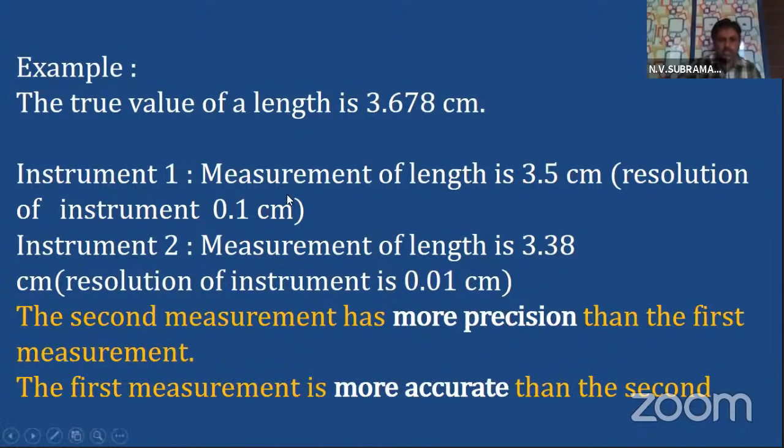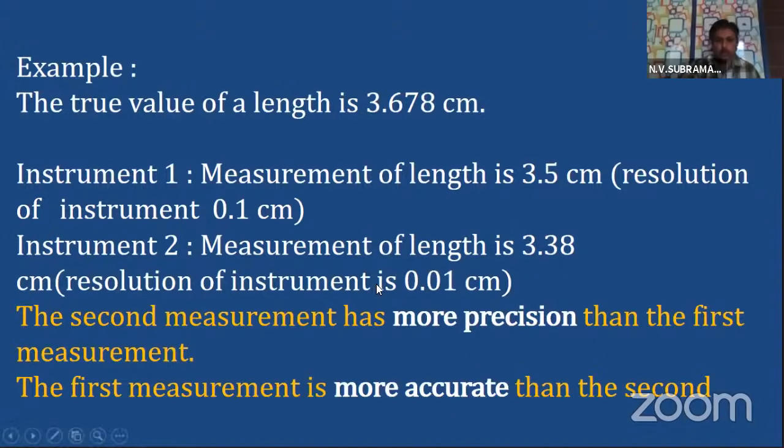Now let us try to understand, children. The actual true value is 3.678. Yes or not? When I use the first instrument, it measures 3.5. That means it is able to measure up to 0.1 centimeters. That is the resolution. Then the second instrument is used. I got a measurement of 3.38 centimeters. The resolution of the instrument is 0.01 centimeters. Here I am able to measure up to 0.01. That means I am able to measure more digits, so precision is more with the second instrument.